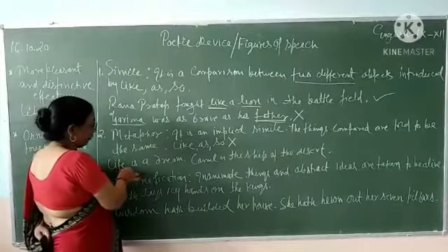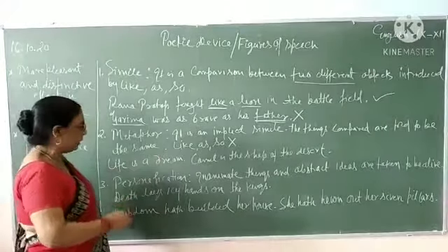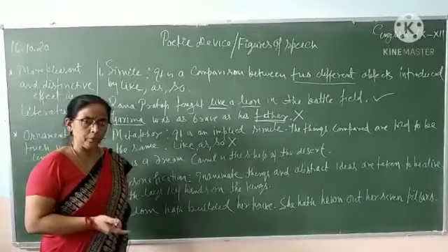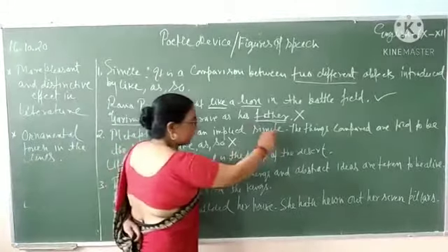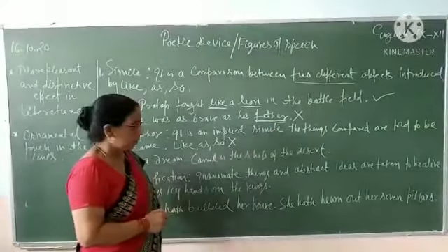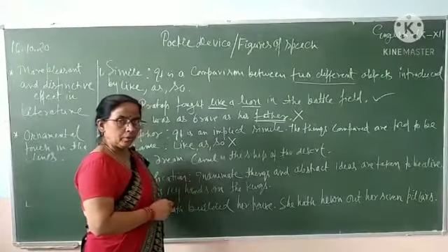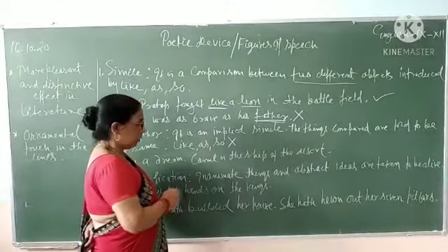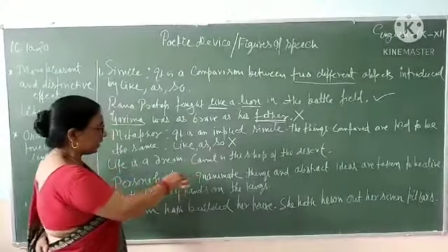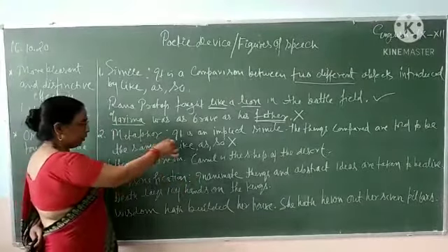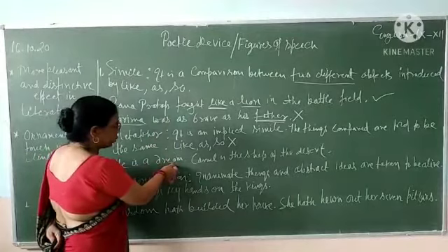For example, life is a dream. I am not saying that life is like a dream. Life is a dream. Camel is the ship of the desert. It is not said camel is like a ship of the desert. So, what I want to say here, students, is that every simile can be changed into metaphor, every metaphor can be changed into simile.